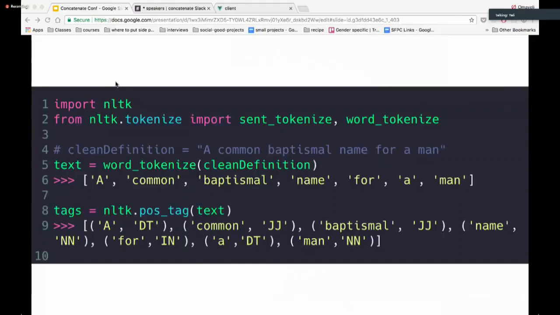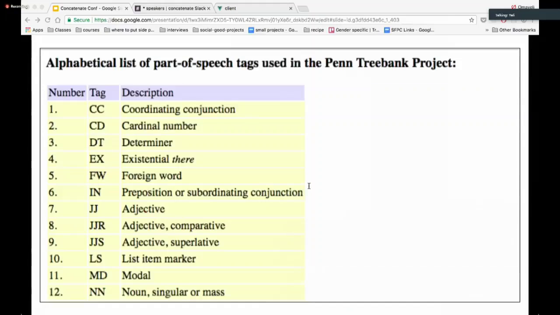After we tokenize it, we can use a POS tagger, which is a part of speech tagger. It tells you the part of speech of each word in the sentence. After we run it through the POS tagger in line 8, it gives us the part of speech of each word. In line 9, you can see common is an adjective, baptismal is an adjective, name is a noun, man is a noun, for is a preposition. I know this because I just looked up what the tags mean. JJ means adjective, and N means noun.